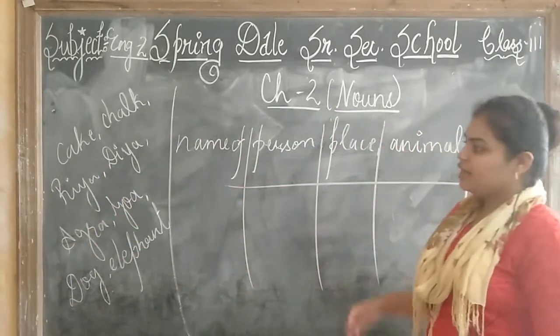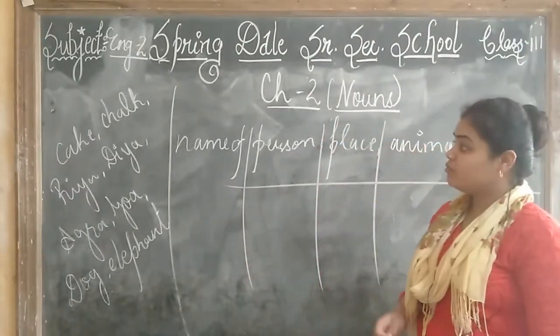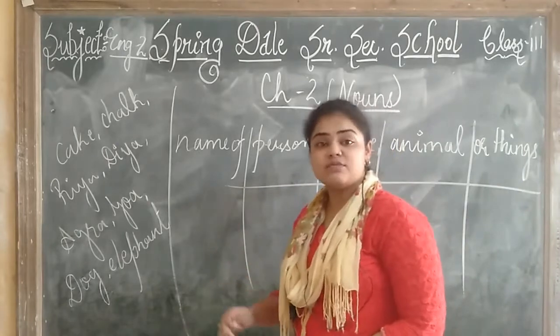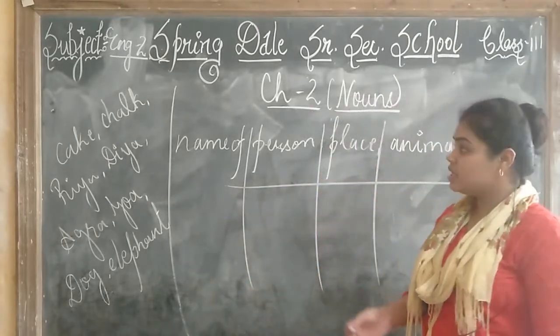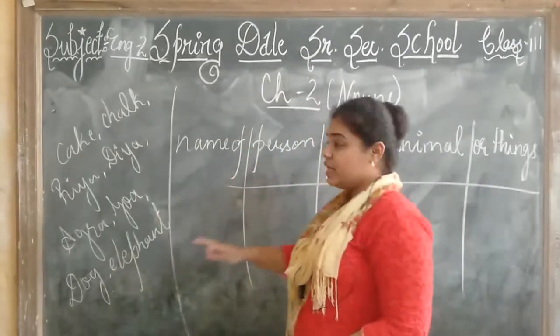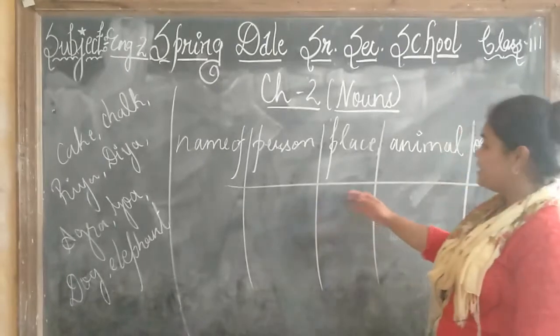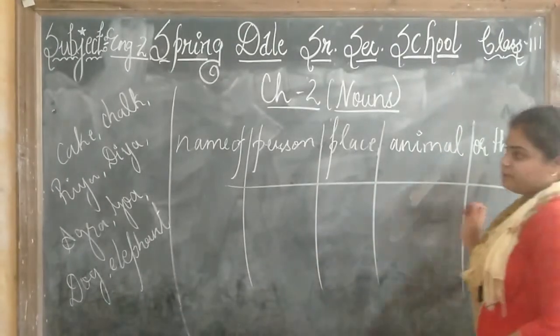So children, here are some names I have written. Now, what is the thing, what is the place, what is the animal and the persons. Now we will just write these names in these place given below. Person, place, animal and thing.